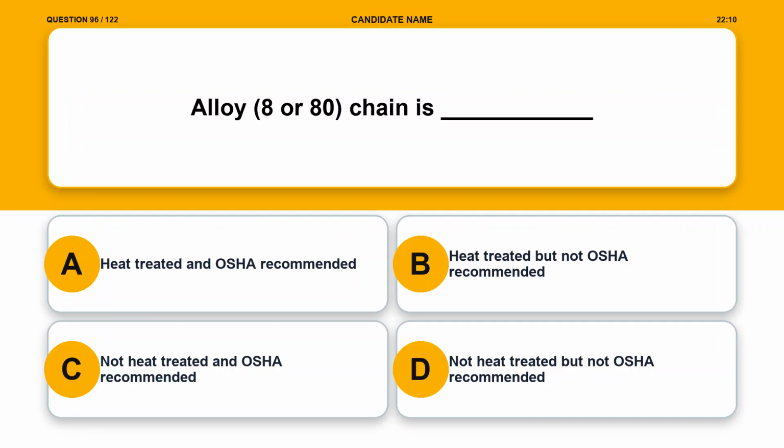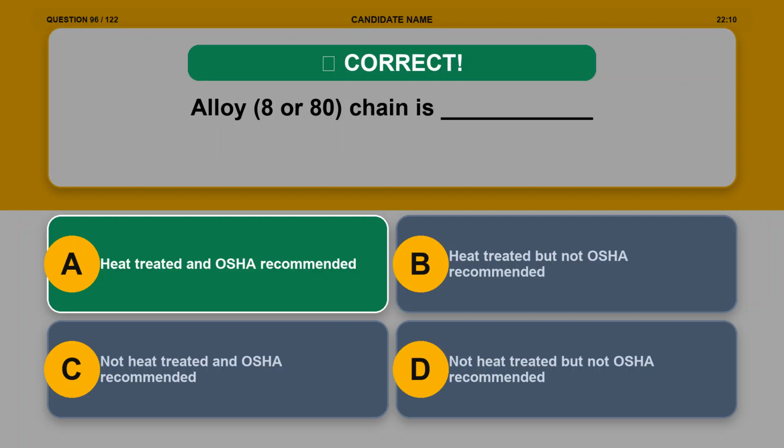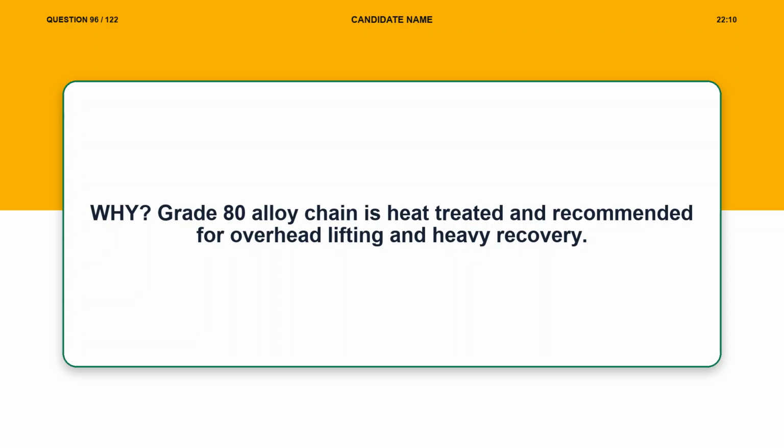Question 96. Alloy, grade 8 or 80, chain is blank. Option A, heat treated and OSHA recommended. Option B, heat treated but not OSHA recommended. Option C, not heat treated and OSHA recommended. Option D, not heat treated but not OSHA recommended. The correct answer is option A, heat treated and OSHA recommended. Explanation. Grade 80 alloy chain is heat treated and recommended for overhead lifting and heavy recovery.